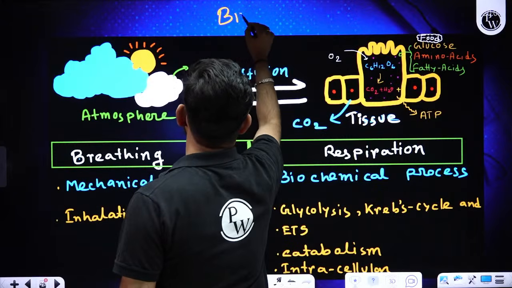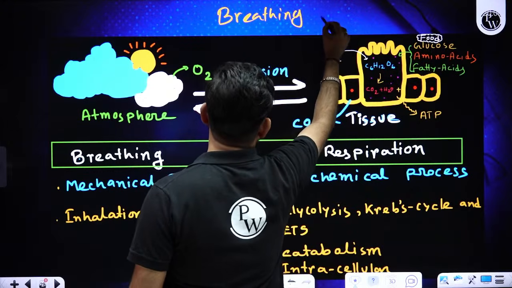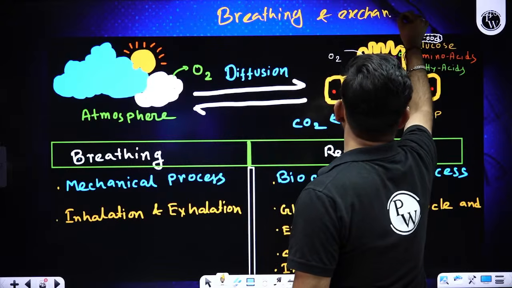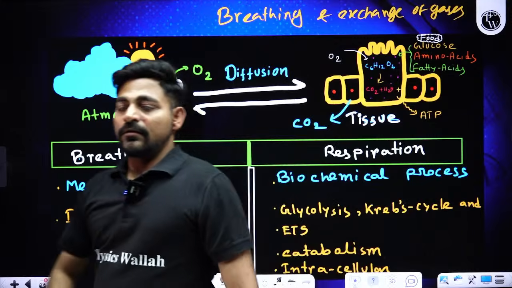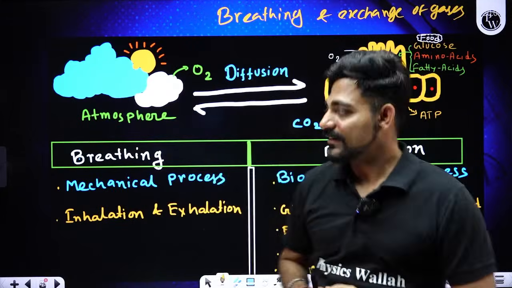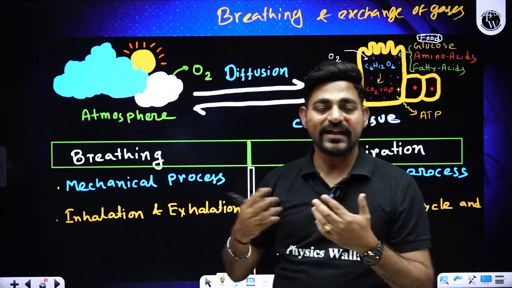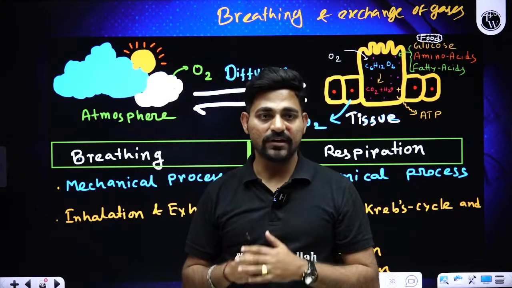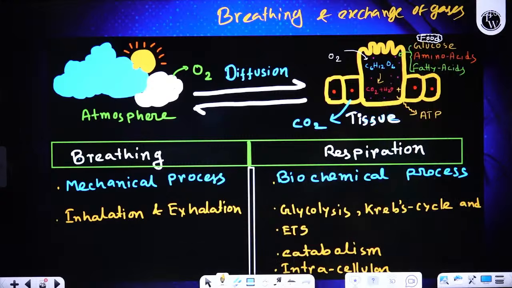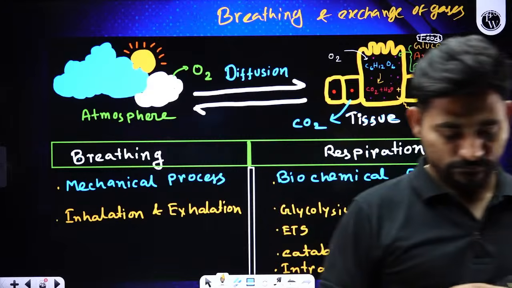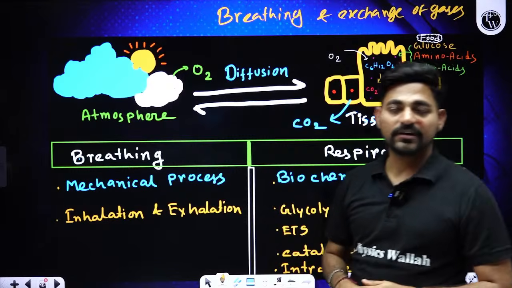Chapter breathing and exchange of gases, we need to talk about breathing. So what is the difference between breathing and respiration? What is the definition of breathing? Basically it's an exchange process of oxygen and carbon dioxide.